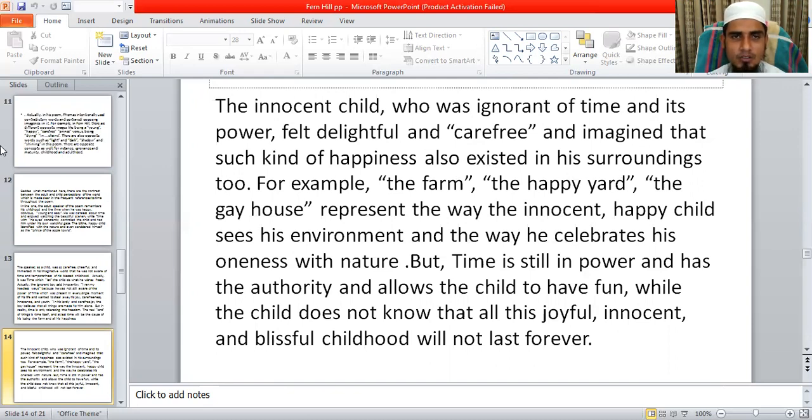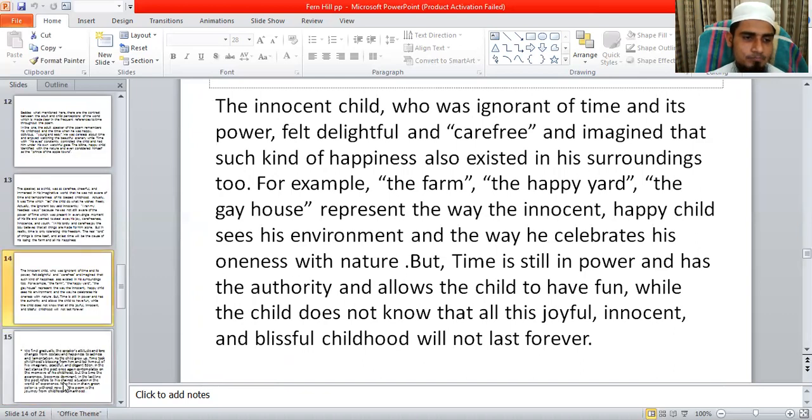So, for example, the farm, the happy yard, the gay house represent the way the innocent, happy child sees his environment and the way he celebrates his oneness with nature. But time is still in power and has the authority and allows the child to have fun, while the child does not know that all this joyful, innocent, and blissful childhood will not last forever.